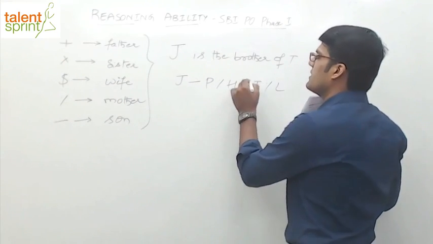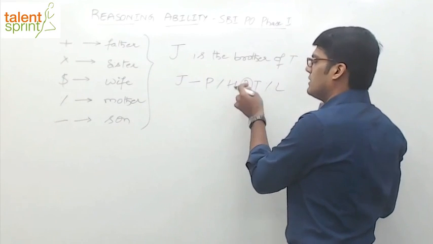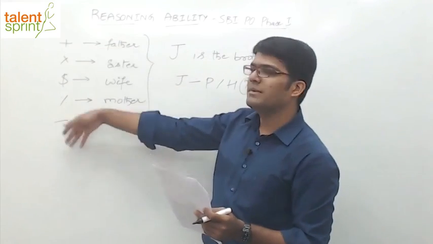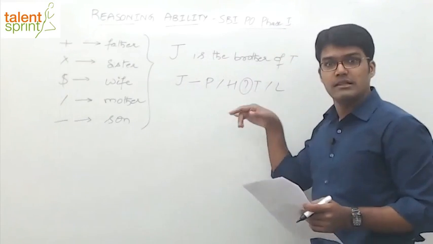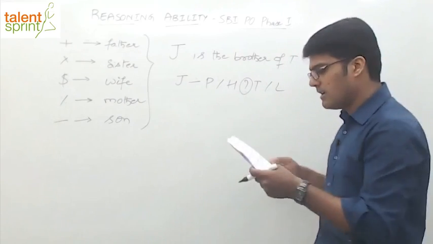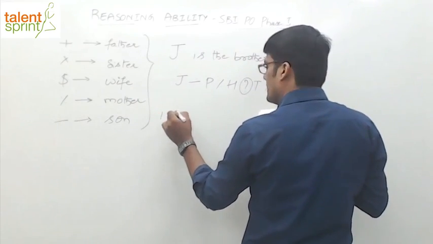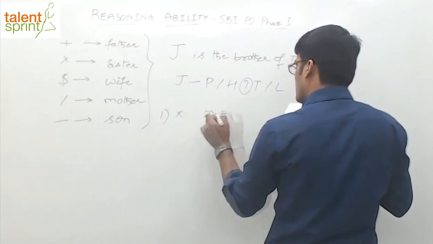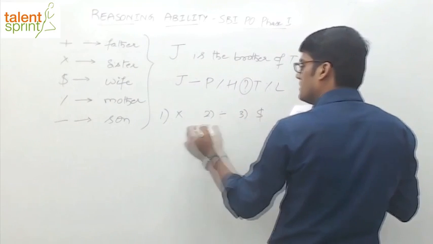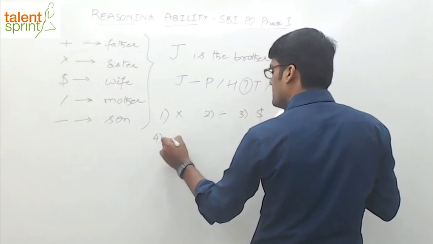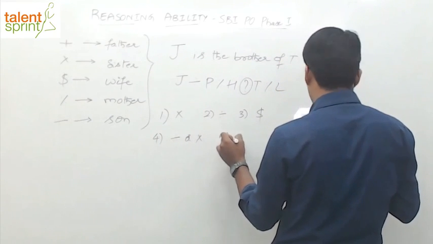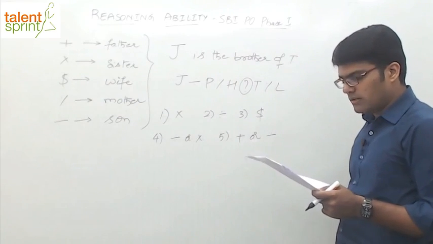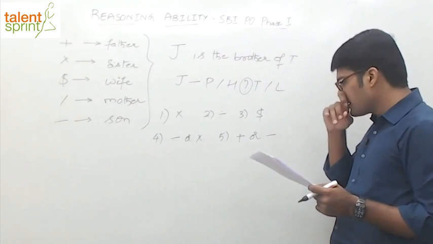And we have to find out what comes in place of the question mark. Let me tell you, the question mark is not a symbol. It is literally a question mark, asking what will come there. Sometimes a question mark may be given with a meaning also, that's a different story, but here it literally means a question mark, right? We have to find out what comes in. The given answer options are as follows: into; second, division; third, dollar; fourth, division or into; and the fifth, plus or division.